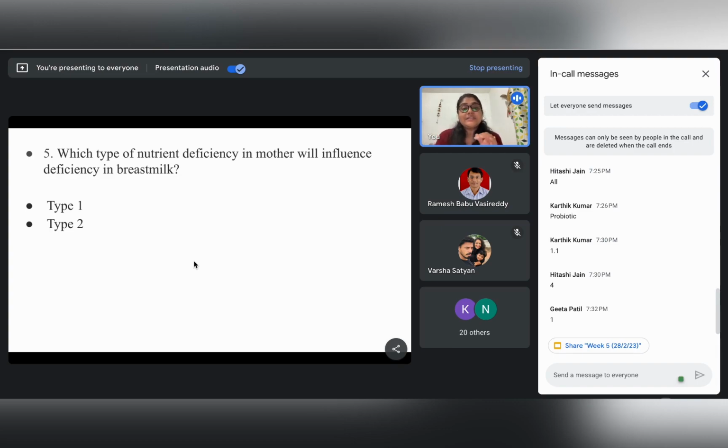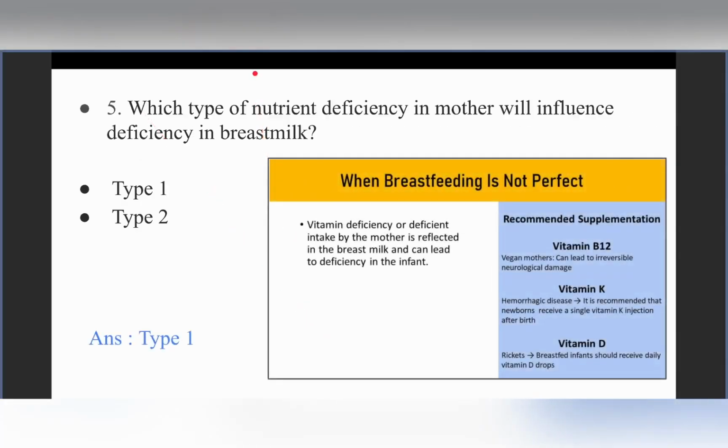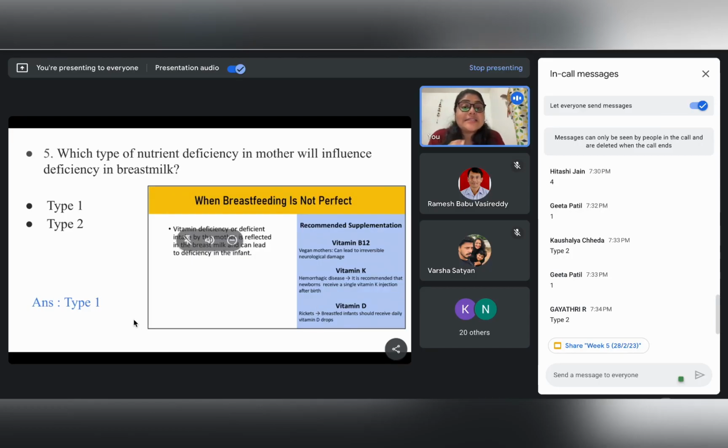So if we now say that some nutrient is deficient in the mother, then which type of nutrient deficiency will be found to reflect in the breast milk? Can anybody? Okay, some of you are saying type 1, some of you are saying type 2. So let us look for the answer. The answer is type 1.